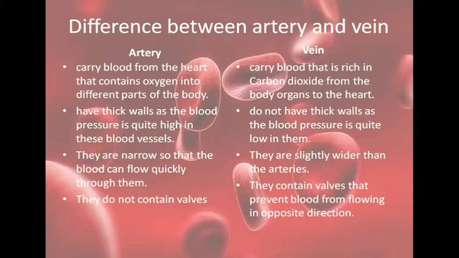And arteries do not have any valves. Veins carry blood from the different parts of the body to the heart, and in most cases the blood is deoxygenated. They do not have thick walls like arteries, and here the pressure is also low. Their lumen is slightly wider than the artery, and as the pressure is low, they contain valves which prevent the blood from flowing in the opposite direction.